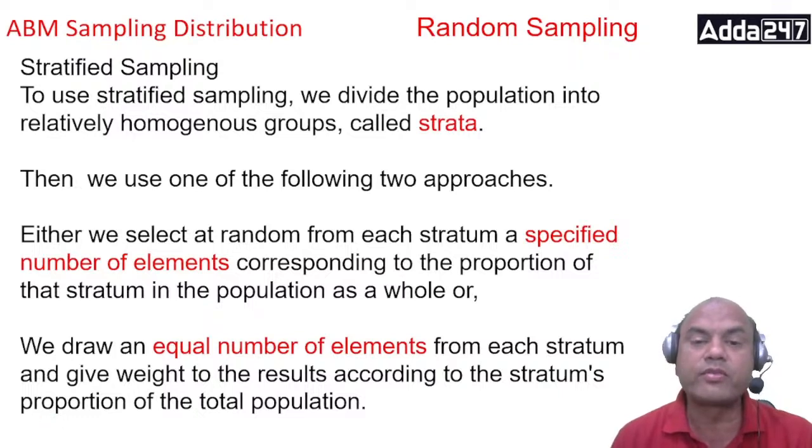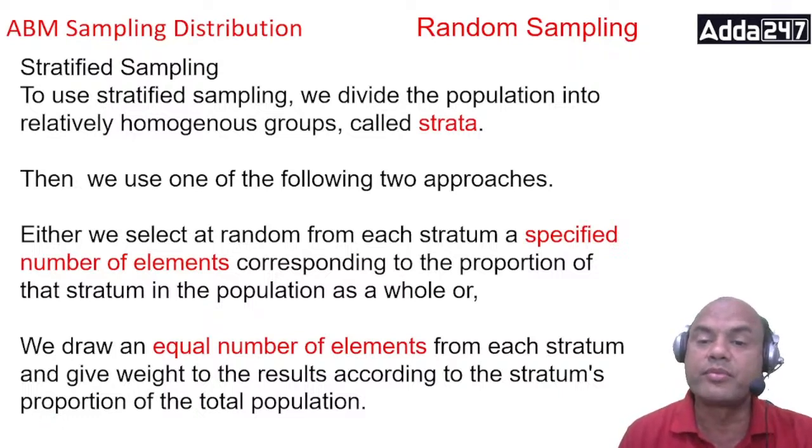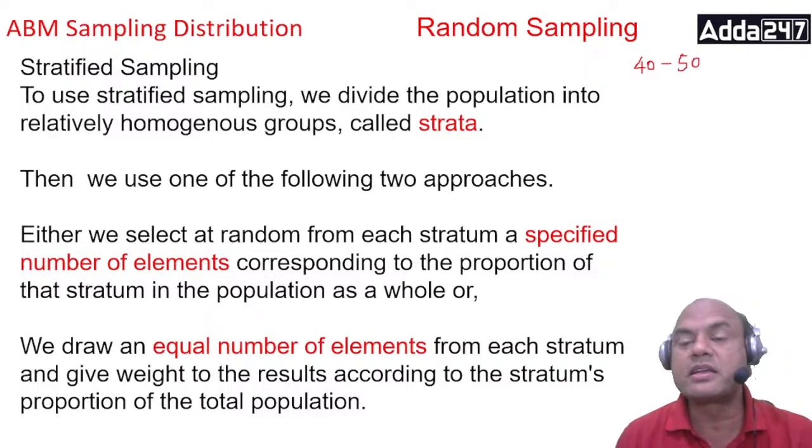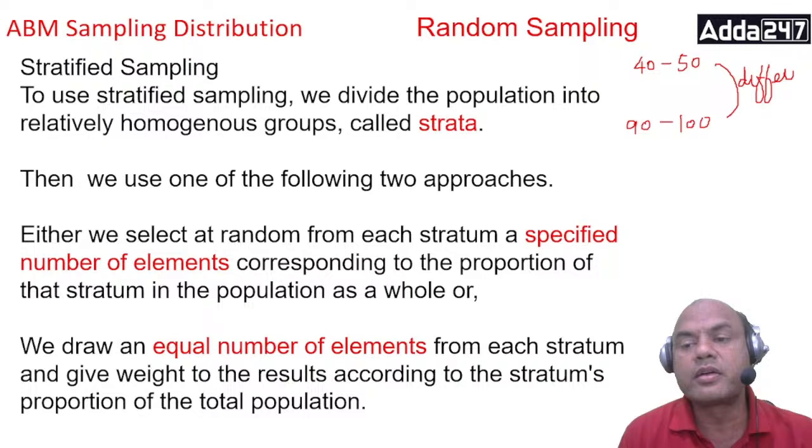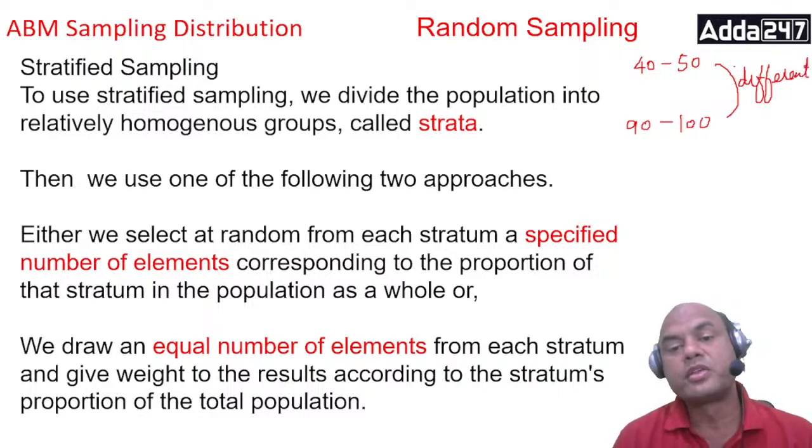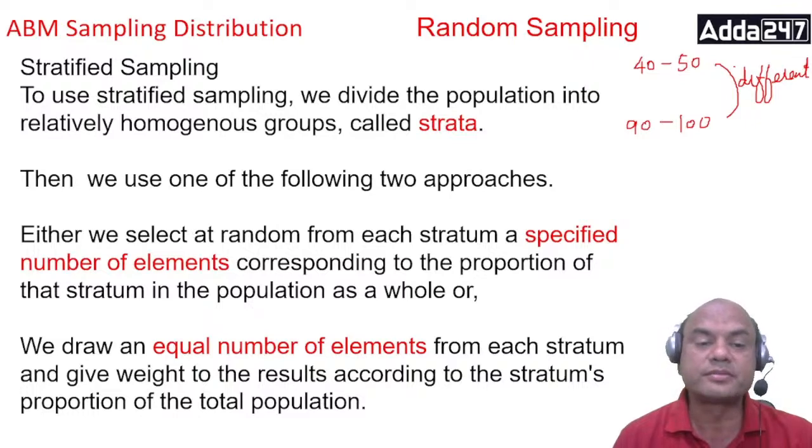Suppose somebody has got a percentage of 40 to 50, they will think in a similar way. But the one who has got a percentage between 90 to 100, the thinking of these two groups will be totally different. But within the groups, they will always think similarly. So this is known as homogeneous.